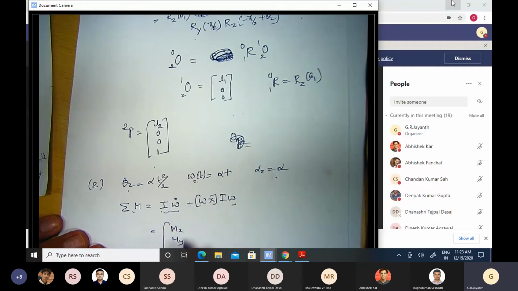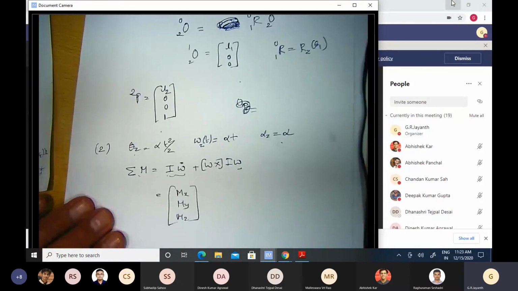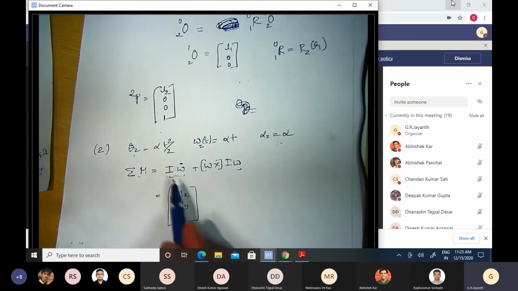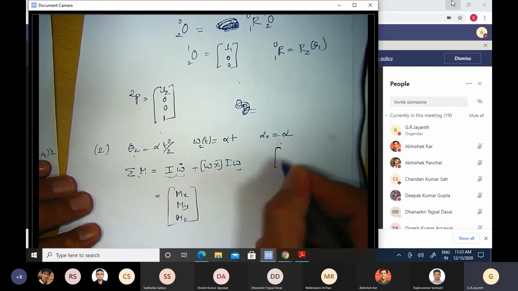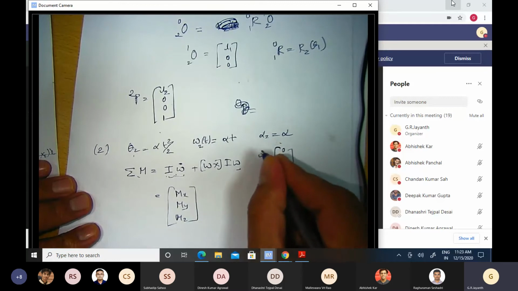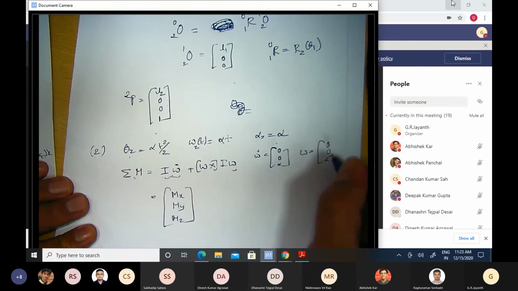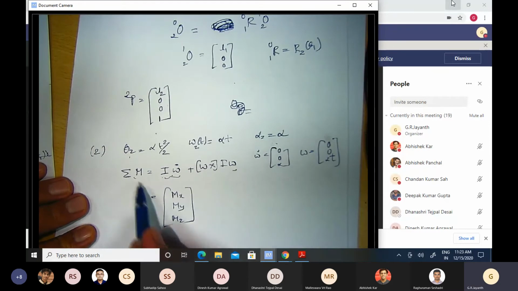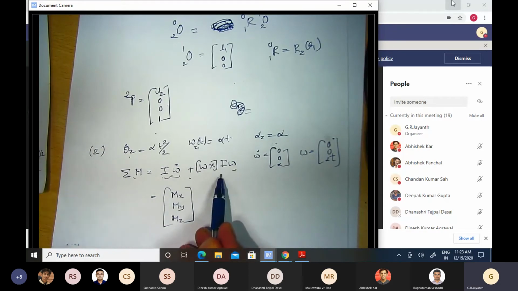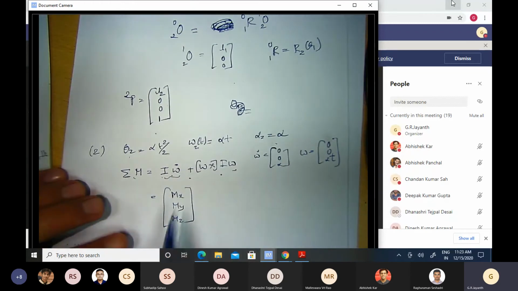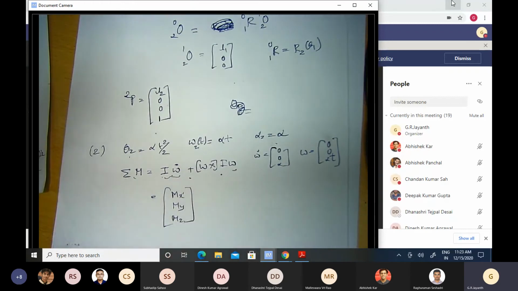I don't want to write out the terms here. It's all straightforward because omega dot was simply 0 0 alpha, and omega was simply 0 0 alpha t. You substitute this, and the inertia matrix in the B1 coordinate system was available in the notes. So you get non-zero components for mx, my, and mz.